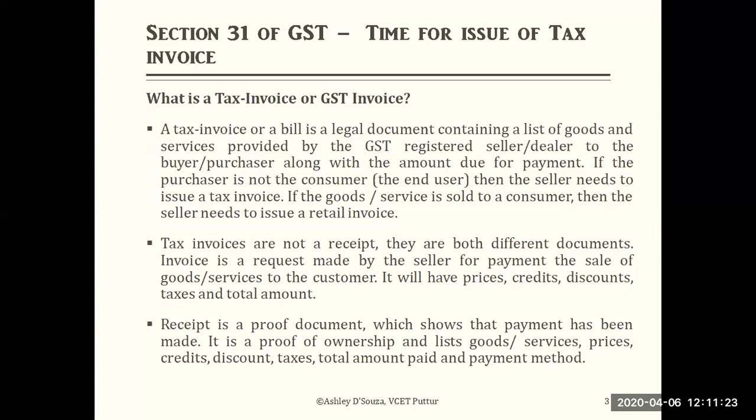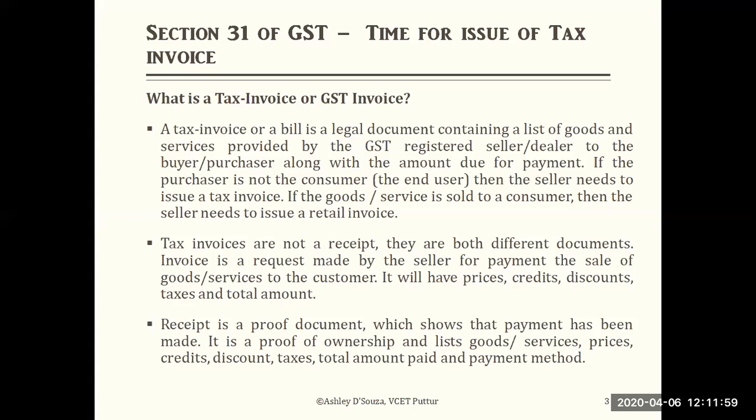An invoice is a request made by the seller for payment for the sale of goods or services to the consumer. I'm issuing your bill, the tax invoice, where every detail, including your GST number, is mentioned, and you are asking the purchaser to make the payment. It will have prices, credits, discounts, taxes, and the total amount, so all the information is available in it.